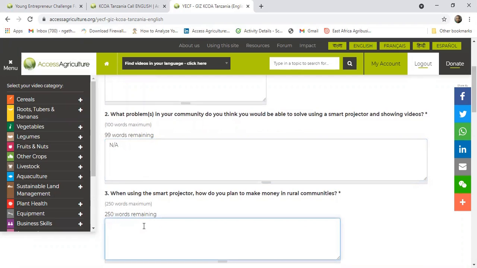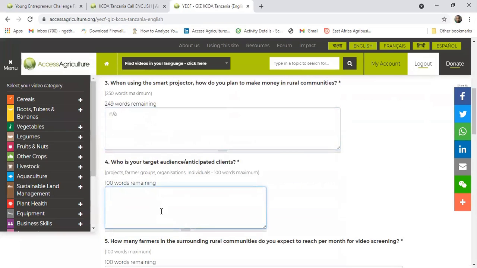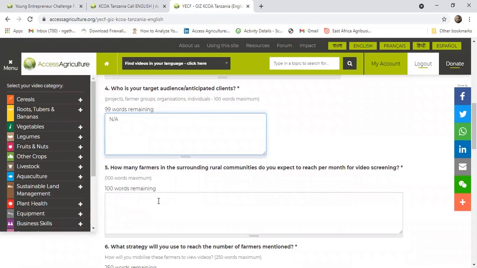Question 3, when using a smart projector, how do you plan to make money in your rural community? Again, you're reminded you're supposed to use 250 words. Then who is your target audience? Stroke anticipated clients. So these are the people you're going to work with. How many farmers in your surrounding rural communities do you expect to reach per month for video screening? You're reminded it's 100 words that you're supposed to use.